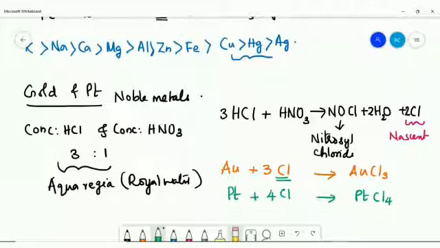So what did we say? Gold and platinum are called noble metals because they do not react with any of the acids in the normal case, but they will react only with aqua regia, which is known as royal water. It is taken as concentrated HCl and nitric acid in the ratio 3:1. When HCl and HNO3 are mixed in the ratio, nascent chlorine is produced, and that nascent chlorine reacts with the gold and platinum, forming gold chloride and platinum chloride, which means gold is dissolving in the solution.